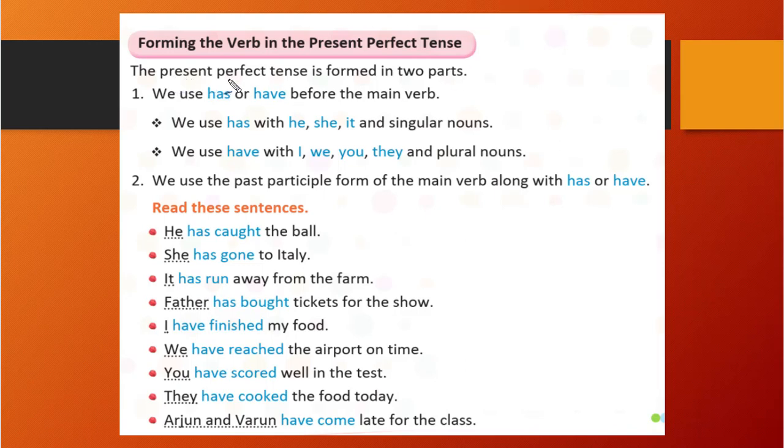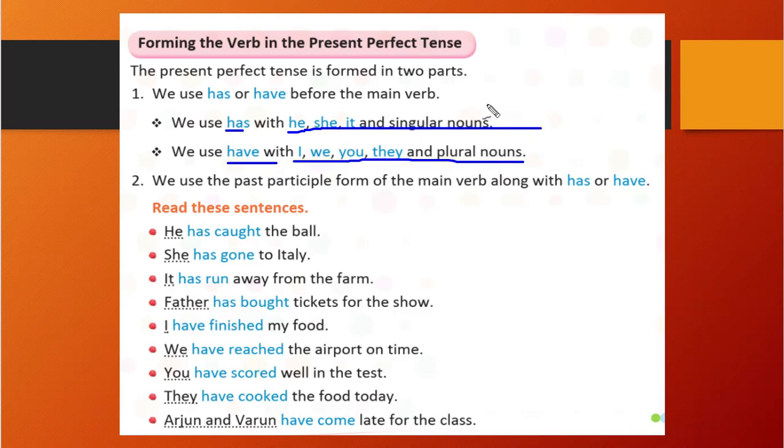Okay. The present perfect tense is formed in two parts. We use has or have before the main verb. Before our main verb comes, we will use have and has as a helping verb. We use has when he, she, it is there in the sentence. We will use have if I, we, you, they and plural nouns are there.